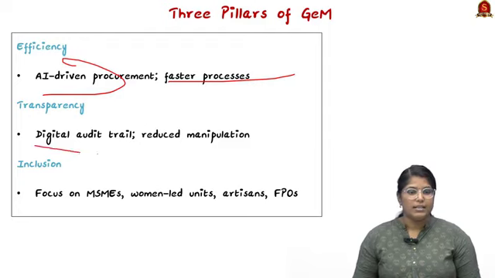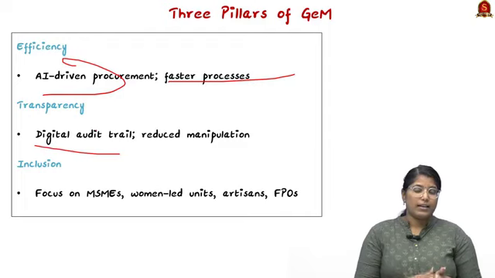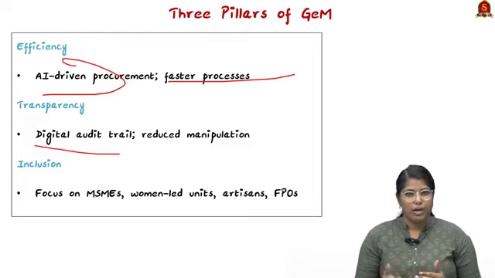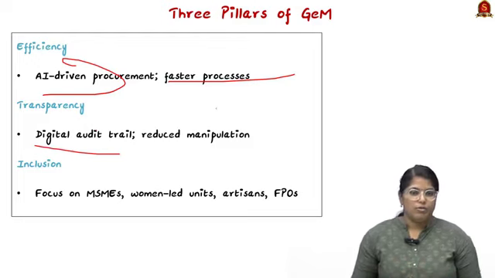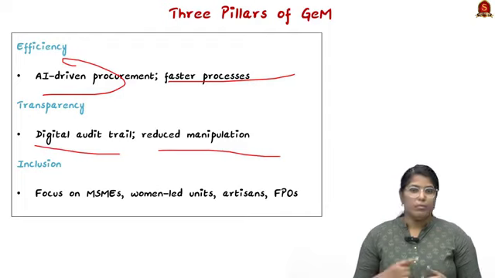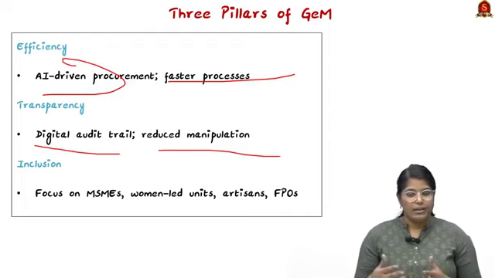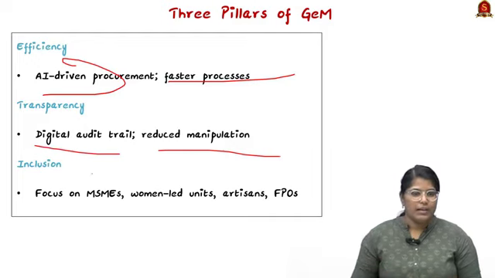Secondly, transparency, with a digital audit trail. There is a very transparent bill where we can see all the things that have been procured from a particular vendor. This will reduce manipulation, double accounting will be minimized, and even fake vendors will be controlled. And finally, inclusion, which focuses on MSMEs.